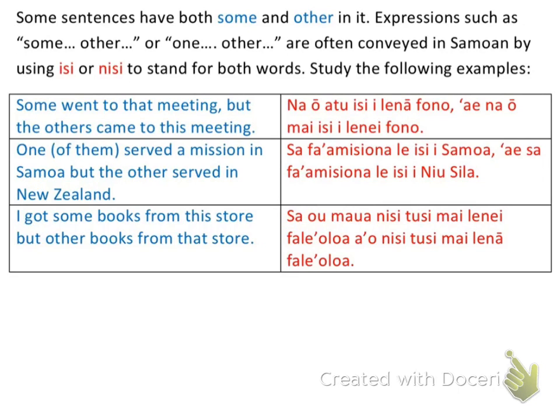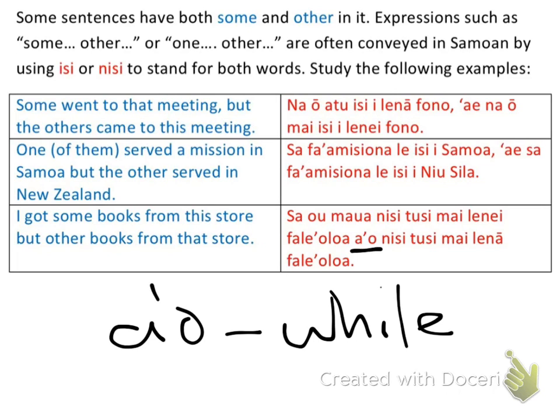Sorry for that. From this store is going to be my prepositional phrase, mai lana fale oloa, okay? But other books from that store. And I could say I or, the way that I'm indicating it is a-o. So I'm doing while I got some other books from that store. So a-o is, in this case, while. That's one way I could translate it, or I could just say but is I, like I've been doing in the last two sentences.